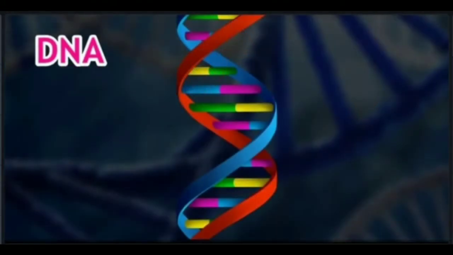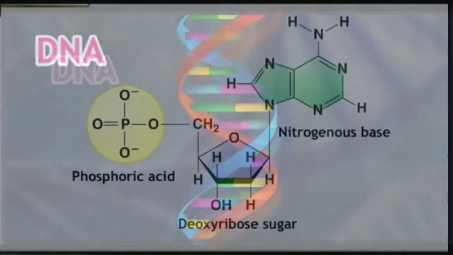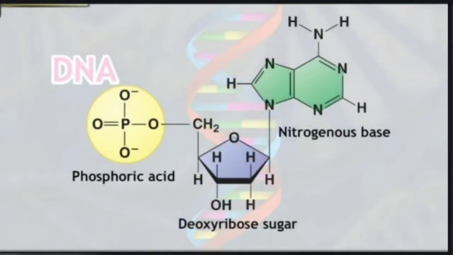First one, structure of DNA. This is the double helical structure proposed by Watson and Crick. We know that DNA is a polymer. It is a polymer of nucleotides. So we'll understand nucleotide first. A nucleotide is made up of three components. First one, deoxyribose sugar. Second one, phosphoric acid. And third one, nitrogenous base. We'll understand one by one.